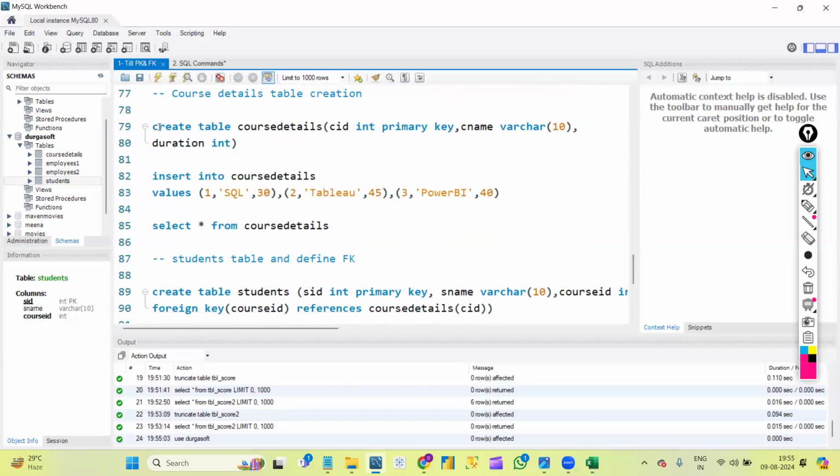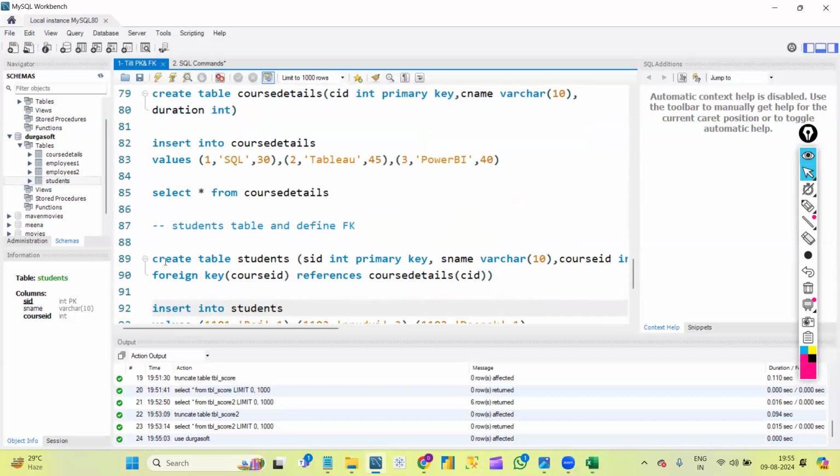I created course details first, inserted the data, and then created the students table by using the foreign key. I used the foreign key to create the relationship between these two tables, course details and students, and I took the reference from the course details table. So I related the students table with the course table, right? So I need to delete the course details first, then only I can delete the students table.